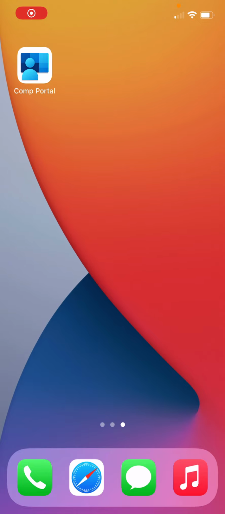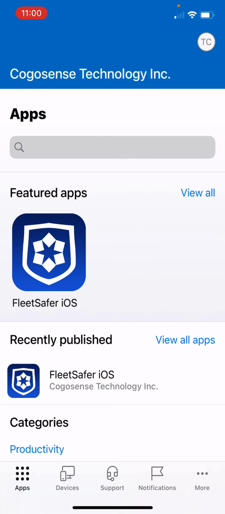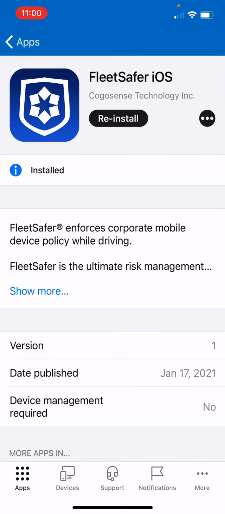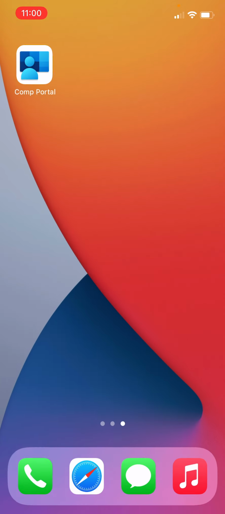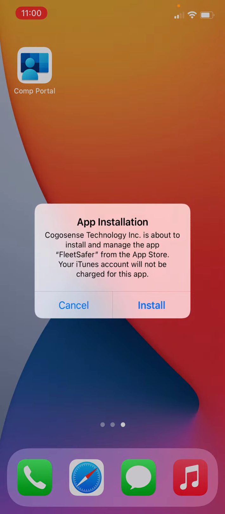On your phone, go to the Company Portal App. Select FleetSafer. Click on Install or Reinstall. Go back to your home page. On the App Installation pop-up box, click on Install.